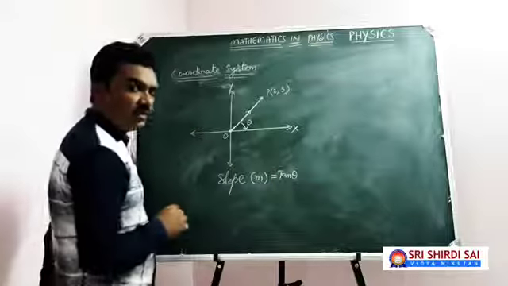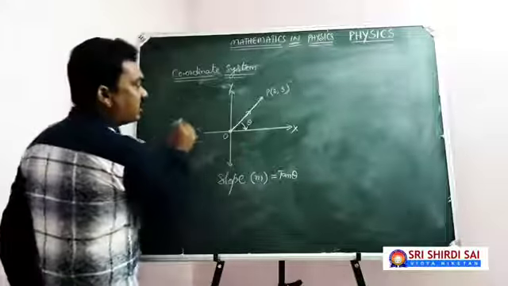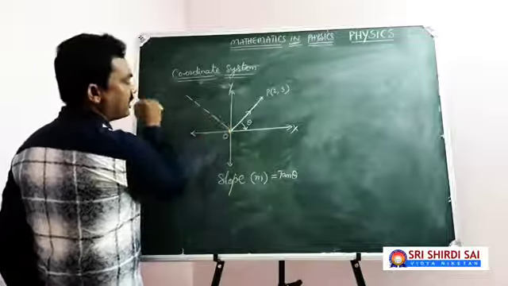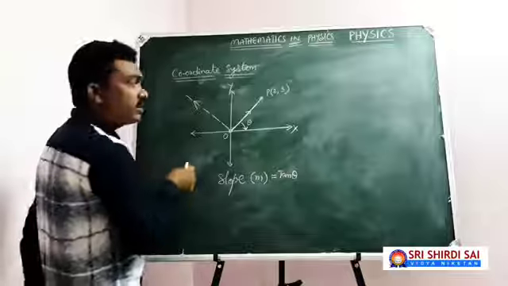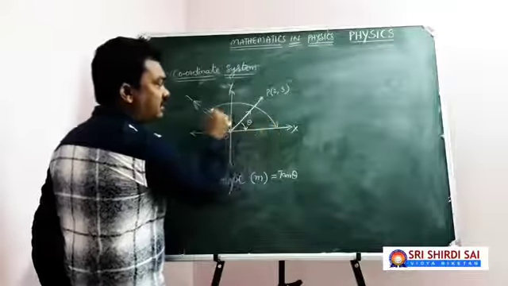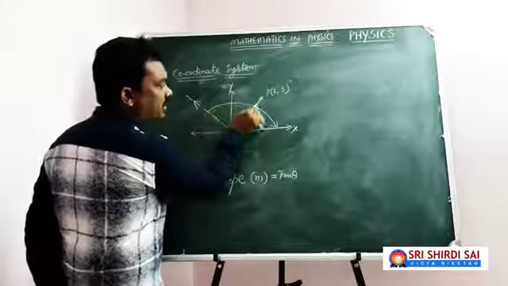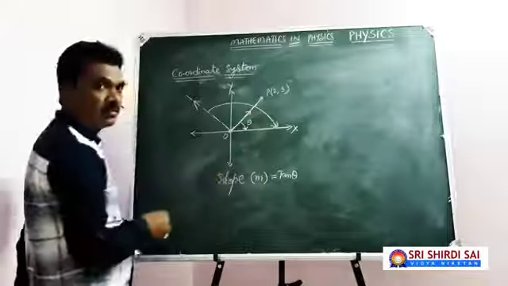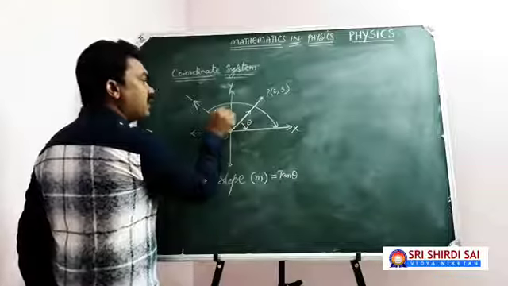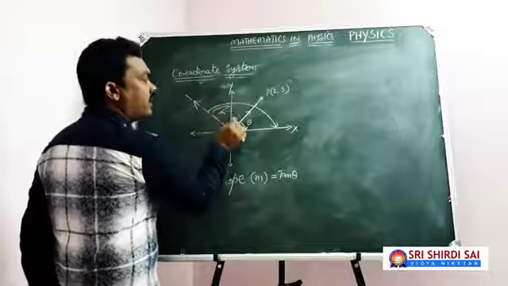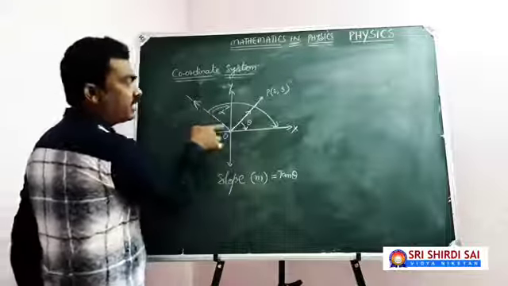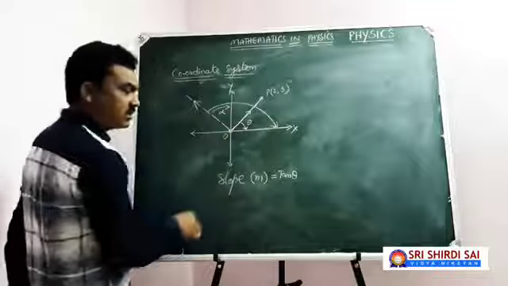Of course, something is running in your mind. Sir, my line is not in this way. Of course, here is my line that is passing through the origin. For example, here is my line. Yes, then the angle made by this line with the positive direction of x-axis, here to here, this total. Of course, suppose this angle is alpha, for example, and here it is 90 already, then 90 plus alpha is the angle made by this line with the positive direction of x-axis.